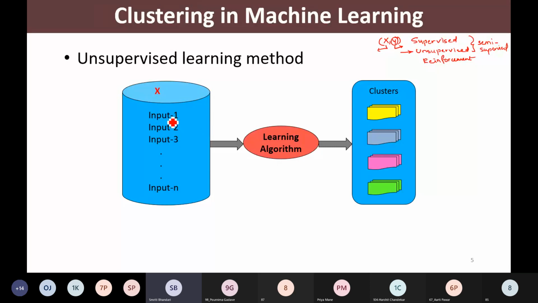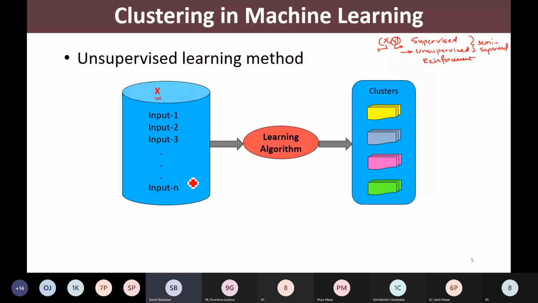Our data is of the form X. We have a collection of observations, and every observation is described with a vector X, that's all. We do not know in advance the label or the class of that data sample.